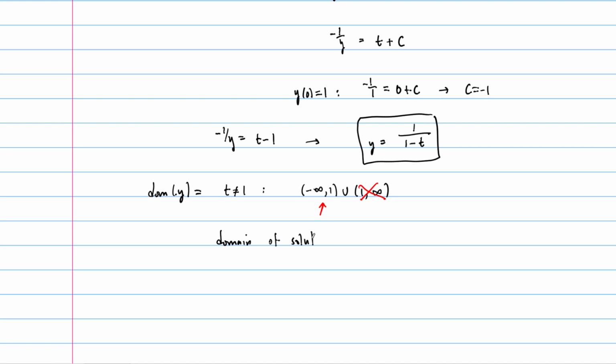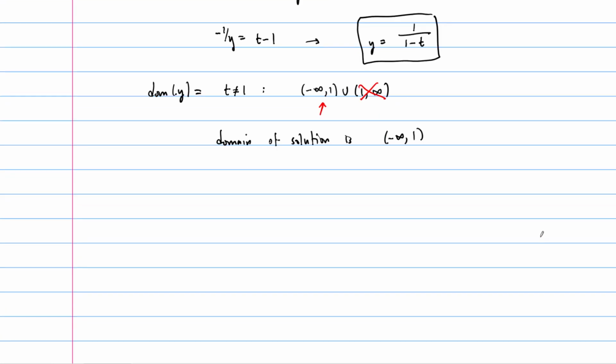The domain of the solution is this open interval from negative infinity to 1. By the way, the biggest symmetric interval that you could get would be from -1 to 1, but the function continues, so we weren't asked about that. We were asked about finding the actual domain of the solution, and there it is, the interval from negative infinity to 1.